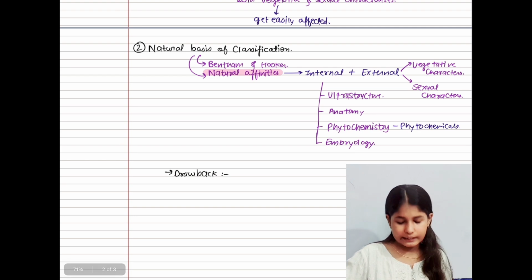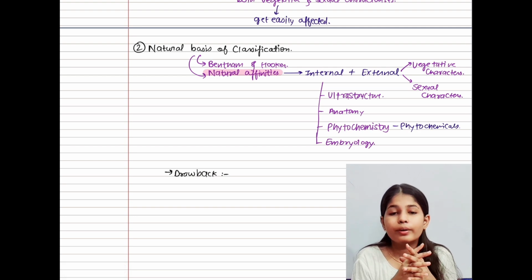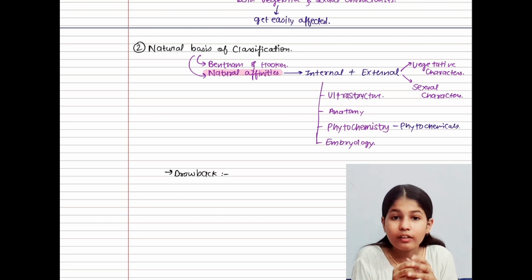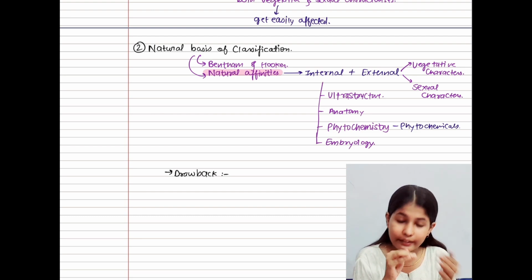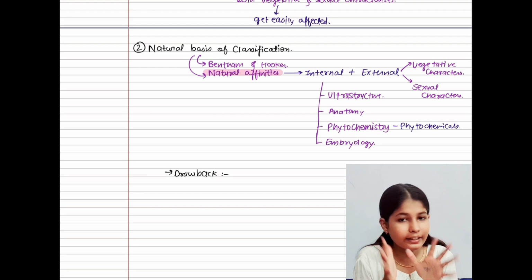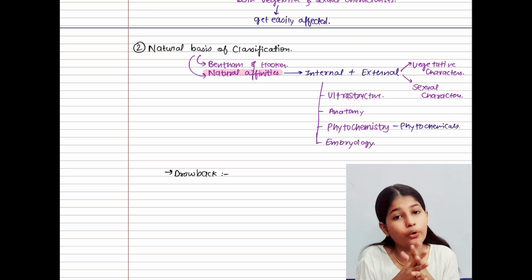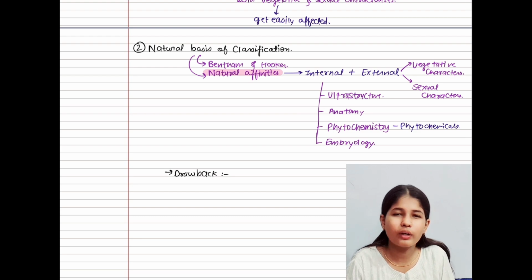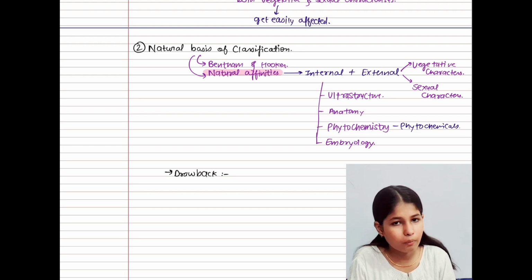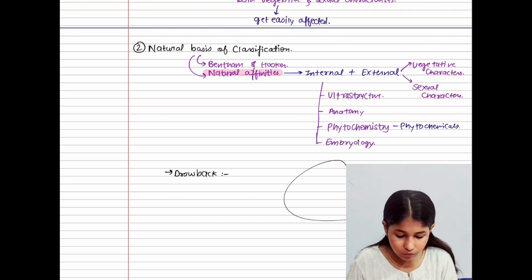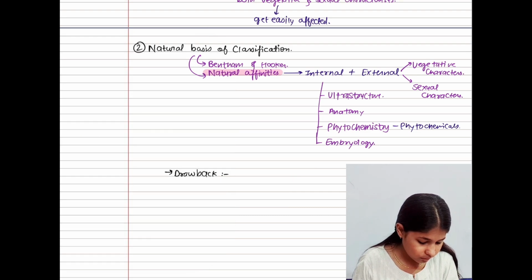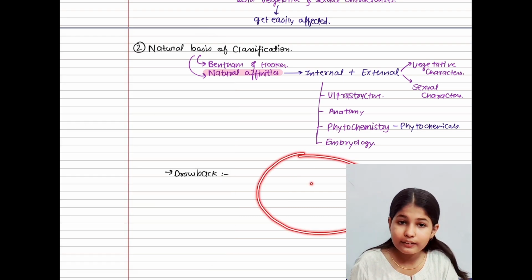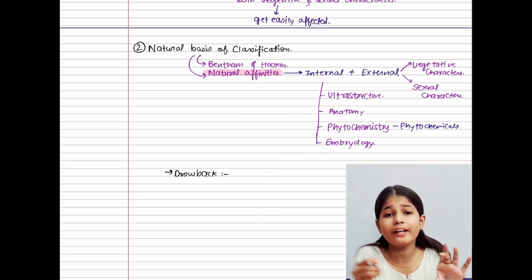Before discussing the drawback, I want to take one more example so that you can understand very deeply what I really want to convey. For example, you have gone to a mall, and there you have seen a mechanical mixer.